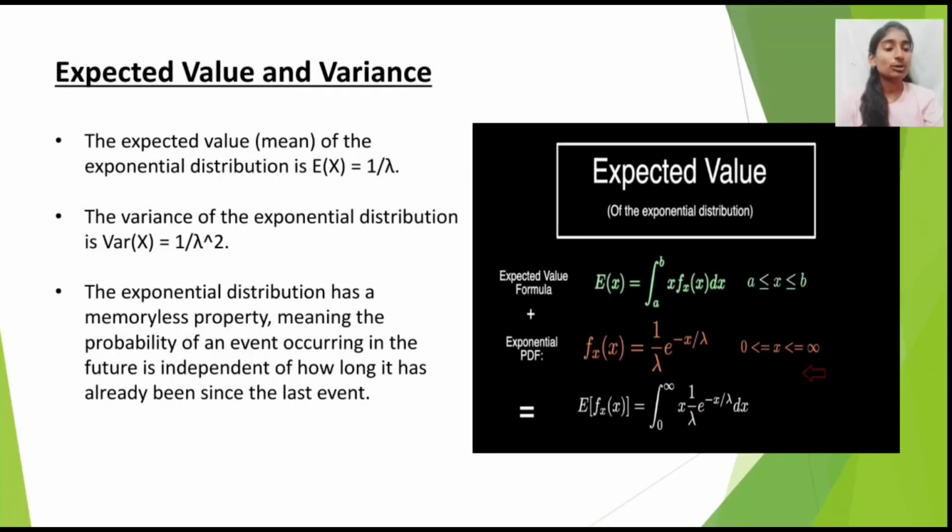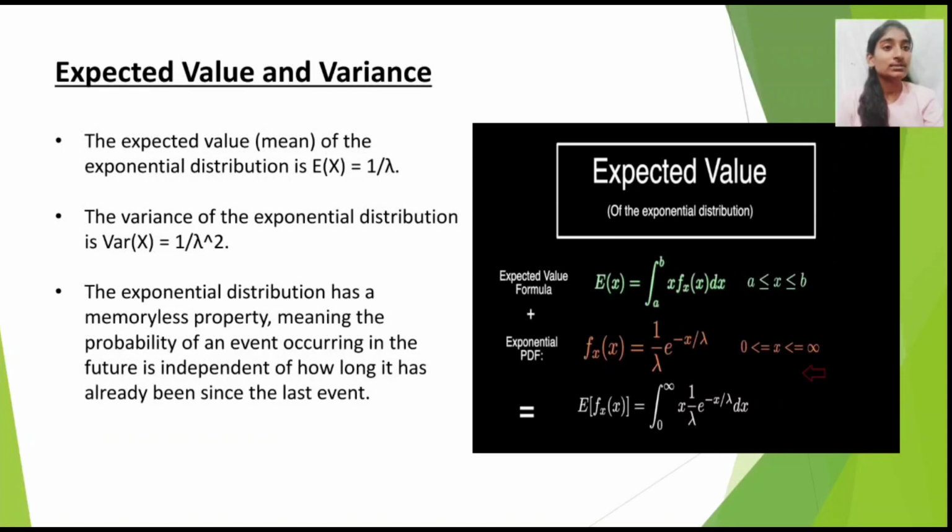Expected value formula. E of x is equal to the integration from a to b of x f of x dx, where a is less than or equal to x, and x is less than or equal to b. Exponential probability density function: f of x is equal to 1 by lambda into e power minus x by lambda, where 0 is less than or equal to x, and x is less than or equal to lambda.